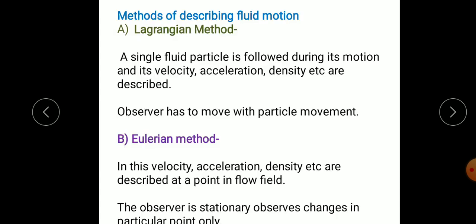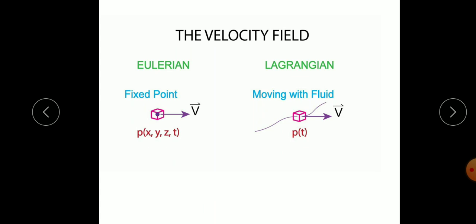But in the Eulerian method, we consider the velocity and acceleration described at a point in a flow field. Suppose a control volume or a fixed point is selected, and fluid is coming in this direction and leaving from this direction. So at a particular space in a compressor, pump or turbine we consider a control volume, or in a pipe, fluid is coming in at this point and leaving from this point.